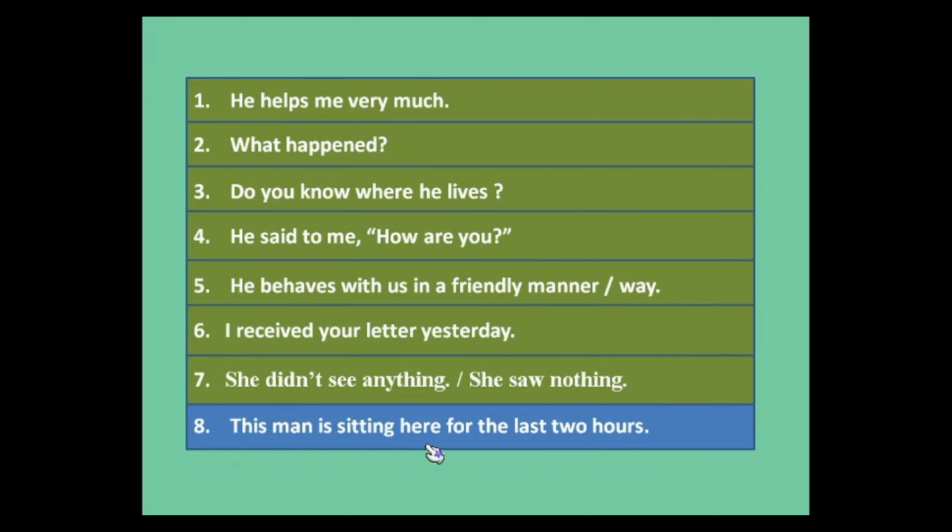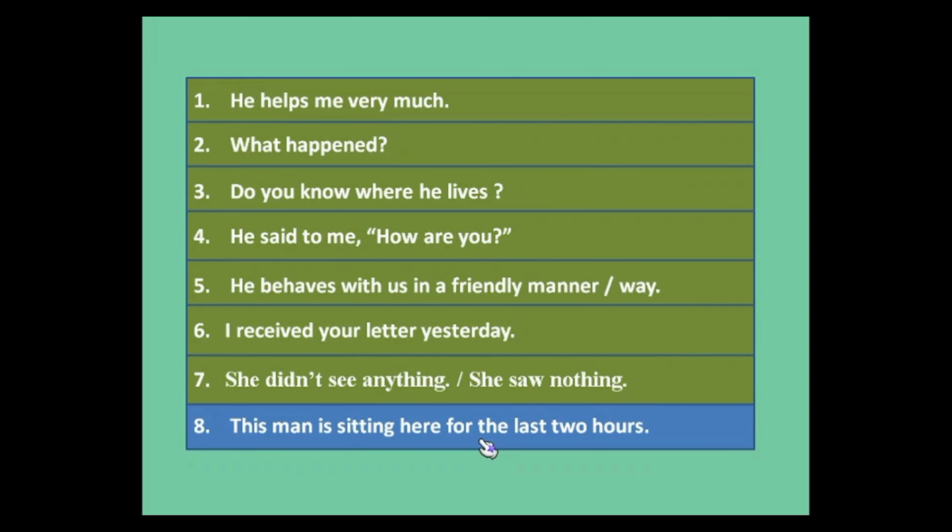This man is sitting here for the last 2 hours, the last sentence. So you can see for the last 2 hours. So when you mention how long something has been happening, you mention the period for which something has been happening, you cannot use present continuous tense like is sitting.